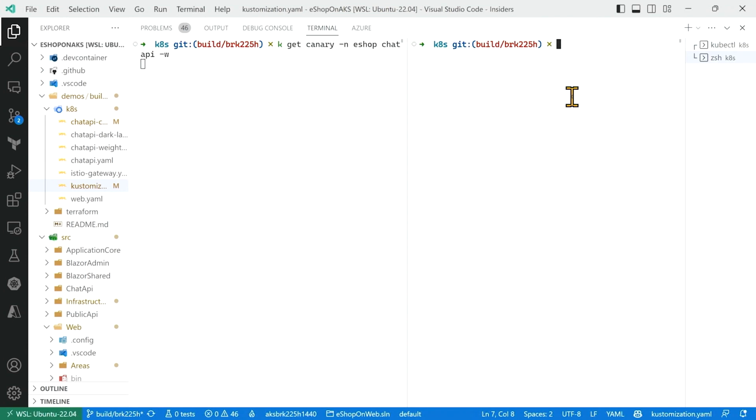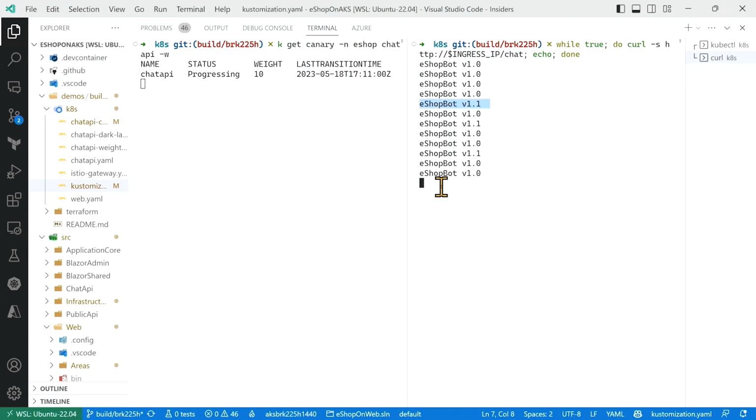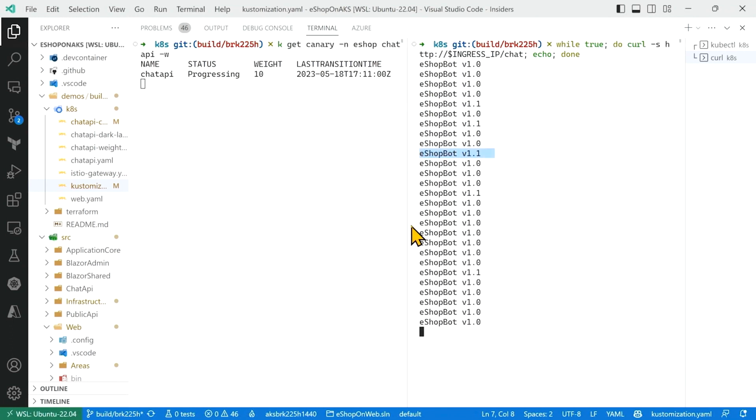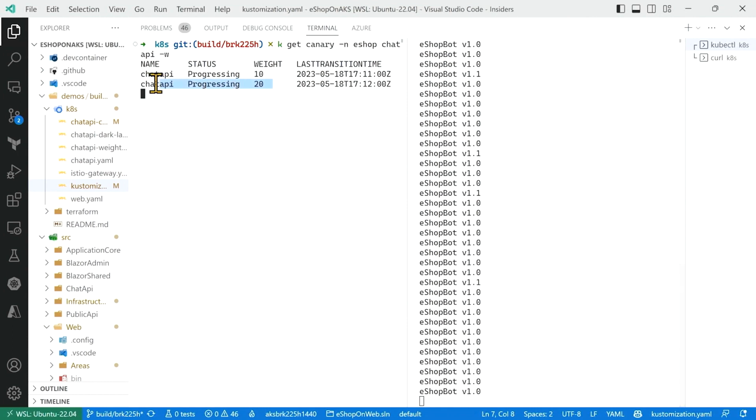So it's going to start really slowly on version 1 to version 1.1, and then it's going to actually pick up and go. Right, yeah. And as it's progressing through the levels, it'll do its load testing and acceptance testing. Very good. So we see basically quite a lot of 1.0s now, and then 1.1 is going to start showing up more. And then we see it progressing up to 20. So that's the time that it's going to speed up, because it's a demo, so I only wanted up to 20% of traffic.